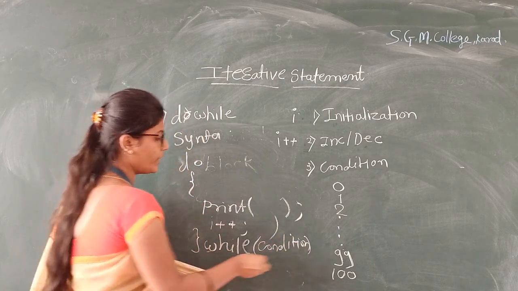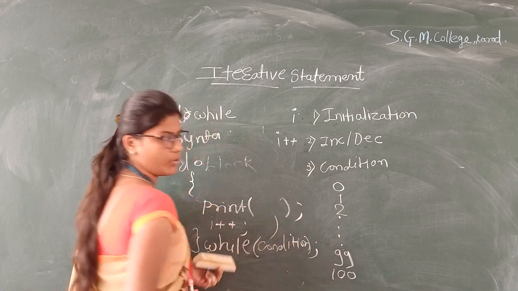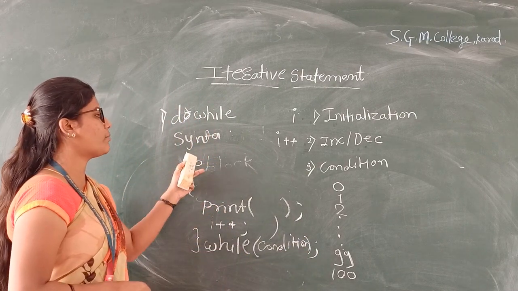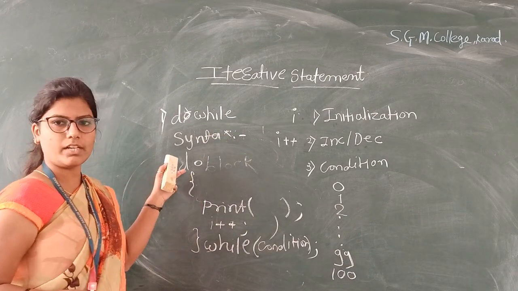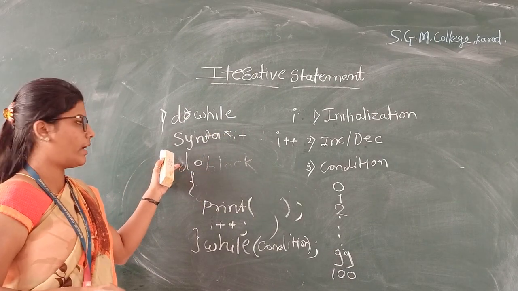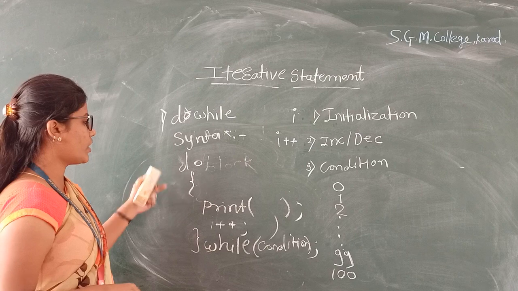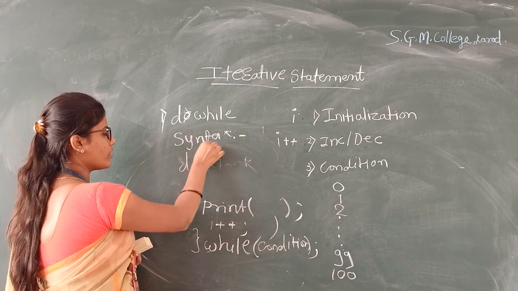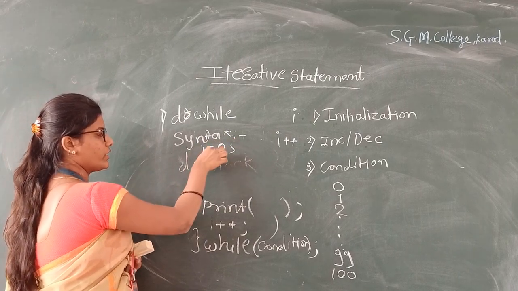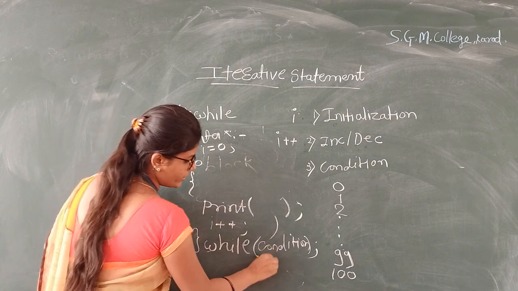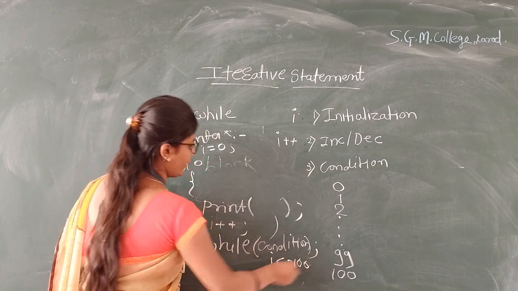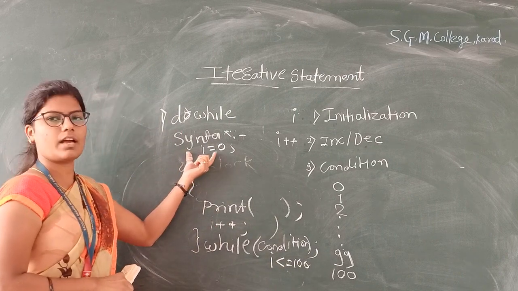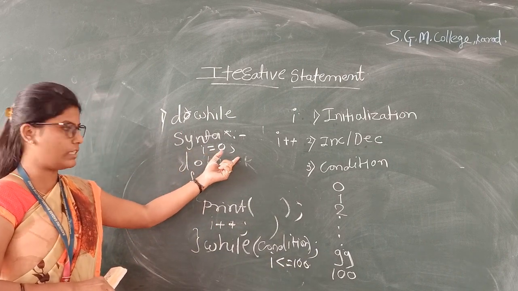At the end we use a semicolon. Here we also take the same example. I want to print n natural numbers, where the value of n is 100. Here I is initialized to 0, and the condition is I is less than or equal to 100.